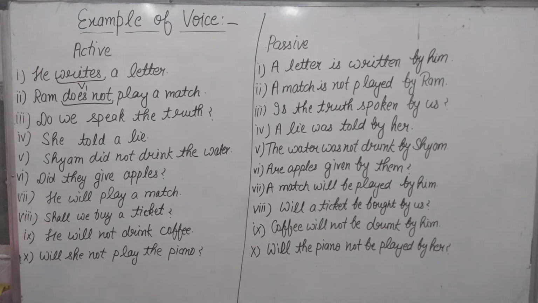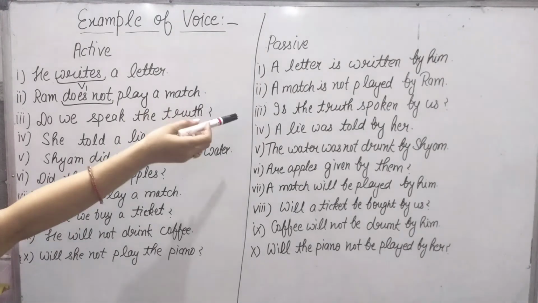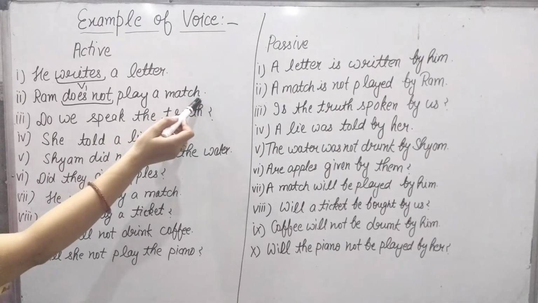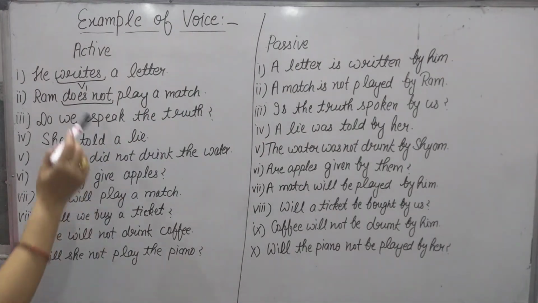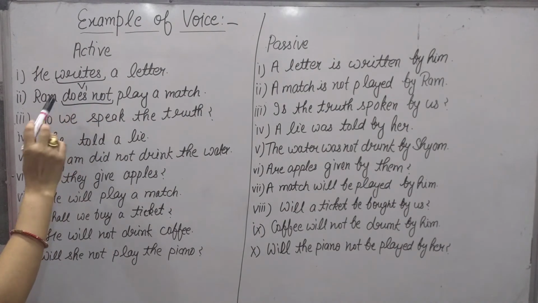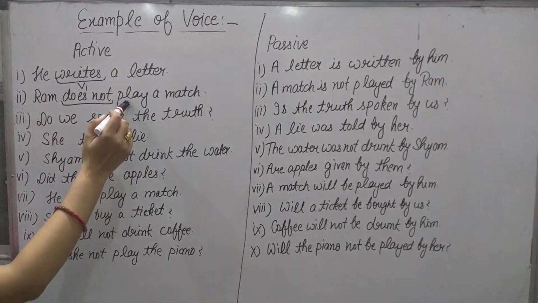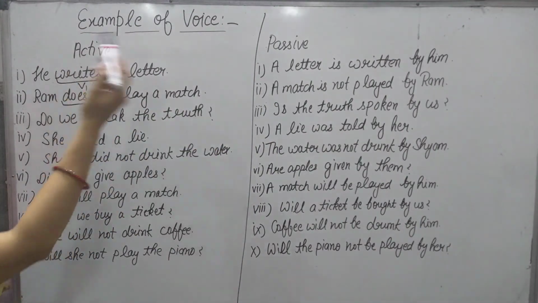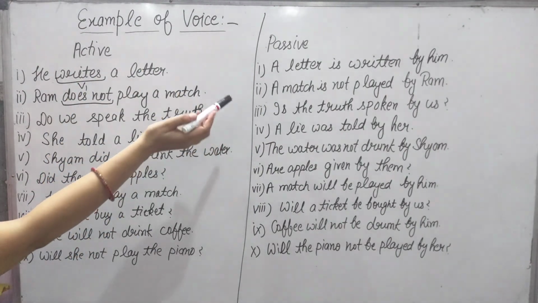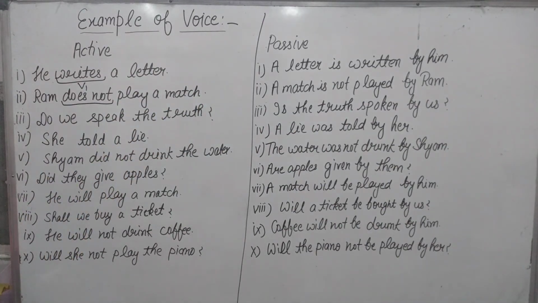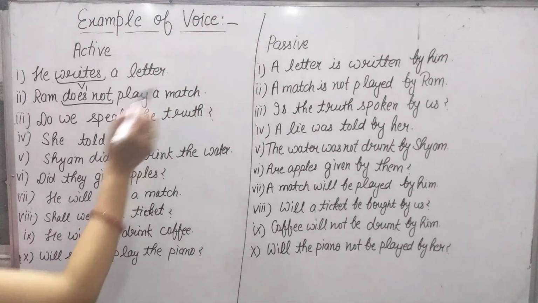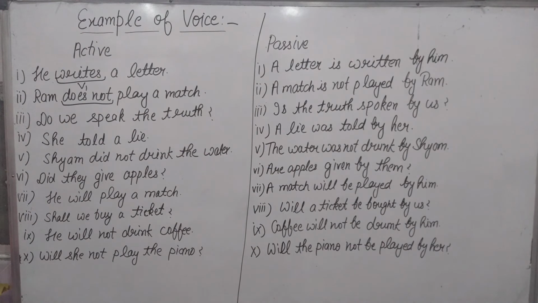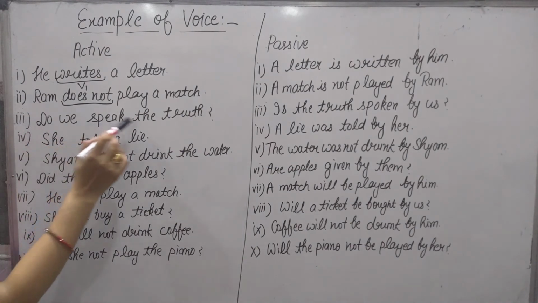For changing into passive voice, again we use the object as the subject. A match is a singular noun, so we use "is" and "not", then the verb's third form: "played". A match is not played by Ram. Ram is the subject; in that place it is used as the object. Next one: Do we speak the truth?